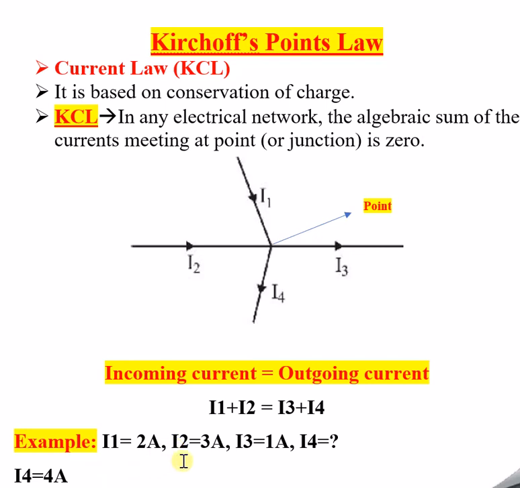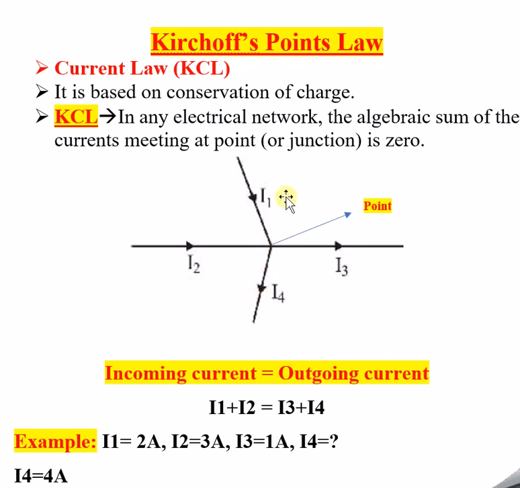Now if you substitute this, you have to first calculate the sum of incoming currents. How do you make use of this law? You have to consider this as a reference point. I1 is the incoming current. I2 is also an incoming current to this junction, meaning it is coming towards the junction. I3 is an outgoing current because it is moving away from the junction, right? And I4 is also an outgoing current which is going away from the junction.